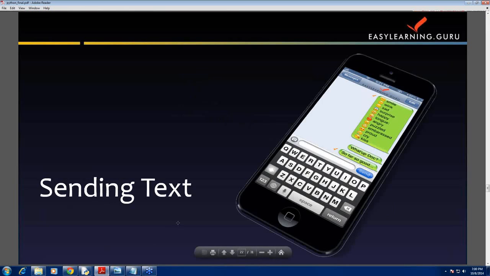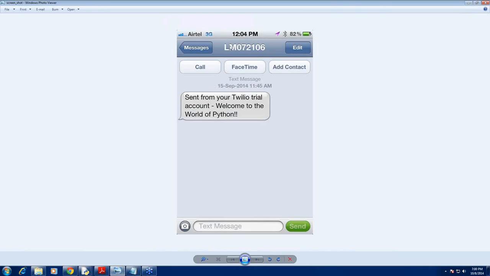Continuing with our slides. Sending text without disclosing your number. Well, this is also possible in Python. You have to write only a code of hardly 10 lines and you will get your messaging app. See here, I'm showing you the screenshot of the message. Here, instead of your number, some unknown values are shown, like LM072106. Okay, you can create this app in a very short period of time.